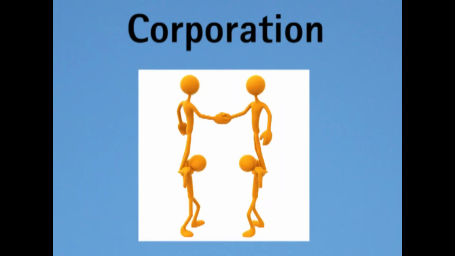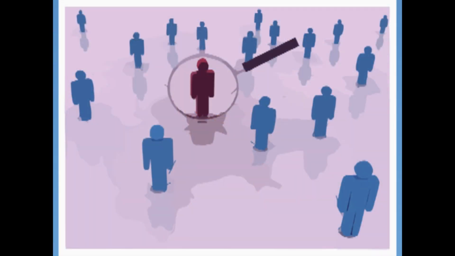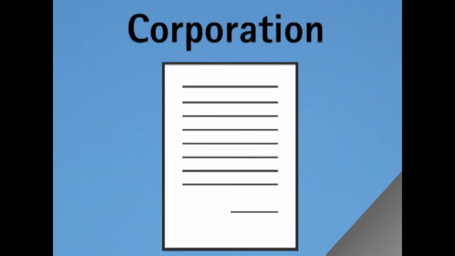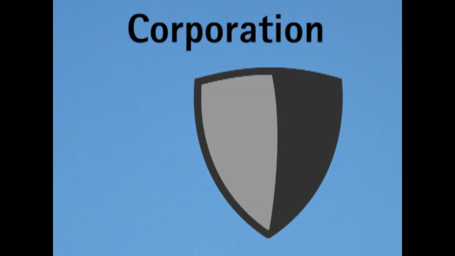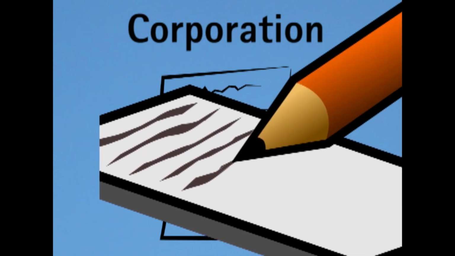C Corporation. That's an entity providing limited liability protection with the power to raise unlimited capital from shareholders. It's an independent legal entity, which means it has a separate identity from the founders' owners. Formation. Filing is required with the Secretary of State. There's no personal liability unless the corporate veil is pierced. The C Corporation is governed by bylaws, which is kept in your internal files. You must hold annual meetings and record your minutes for your internal files.